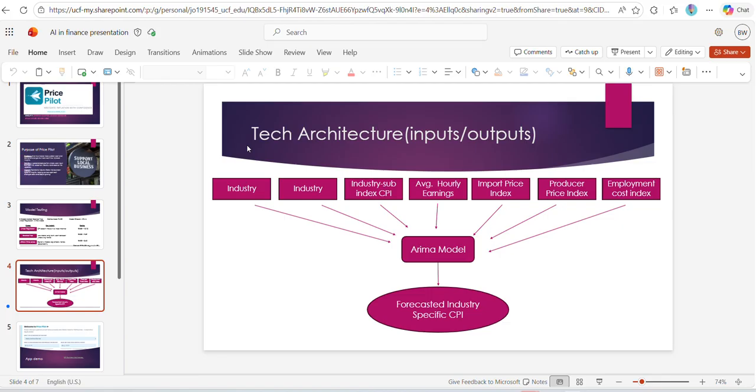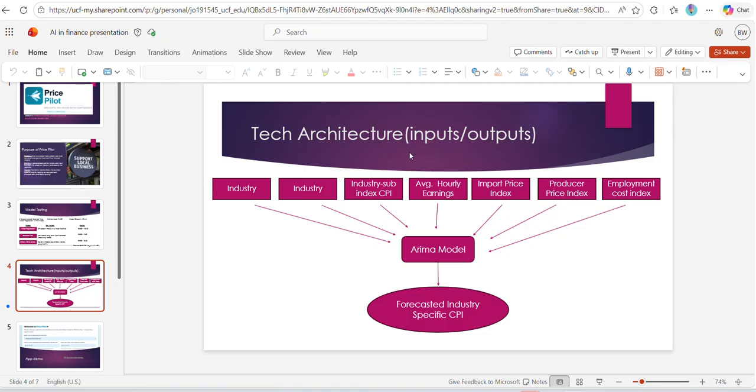So this is more technical stuff. If you just wanted to see the app, see what it is, you can very much stop watching here. But by no means am I an expert at this or know exactly what I'm talking about. I am still a student and we learned this semester. A lot of this was new to me, but we soaked it in. We had to apply it to our model.